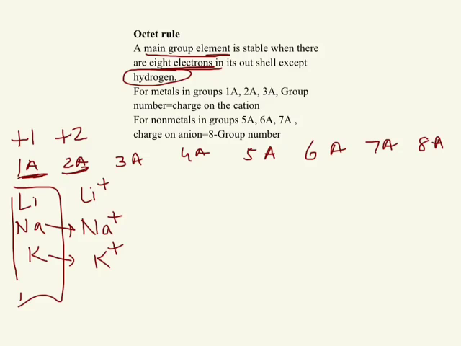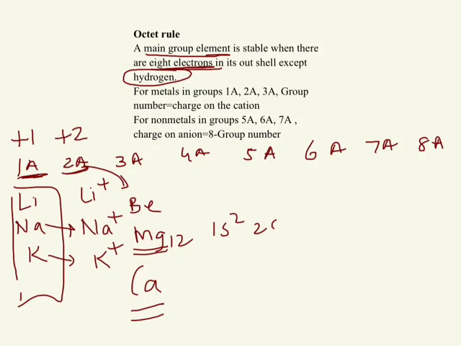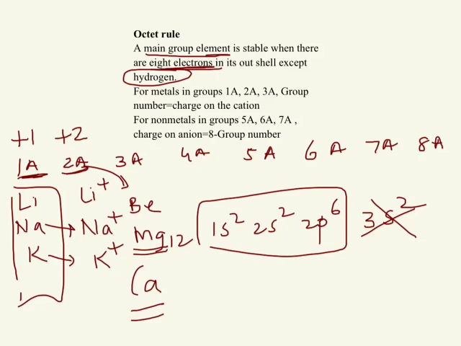Why is that? Group 2A is beryllium, magnesium, calcium, and so on. Magnesium's atomic number is 12. Its electronic configuration is 1s2, 2s2, 2p6, 3s2. If magnesium loses these two electrons, then we can see there are 8 electrons present in the outermost shell, the second shell. So group 2A has a +2 charge, group 3A a +3 charge. Now group 4A elements do not lose or gain electrons.